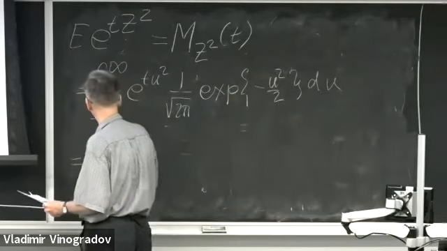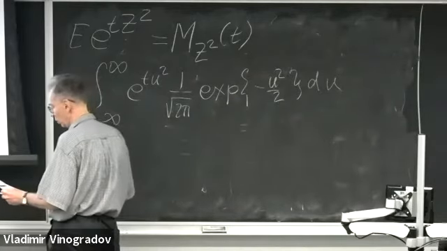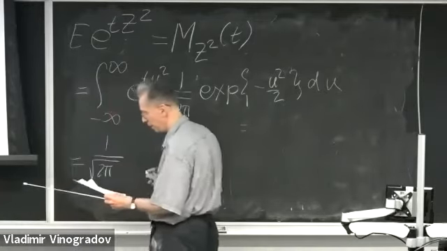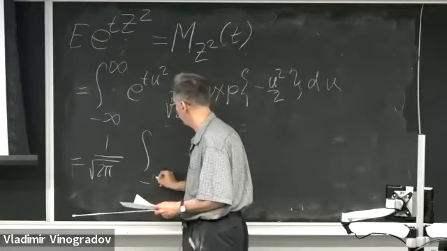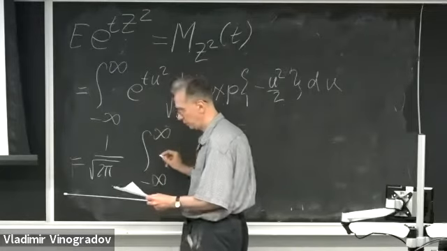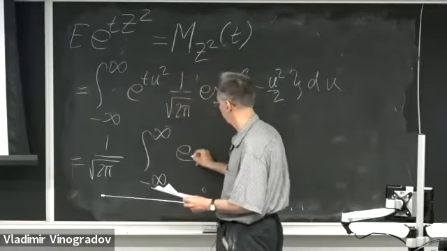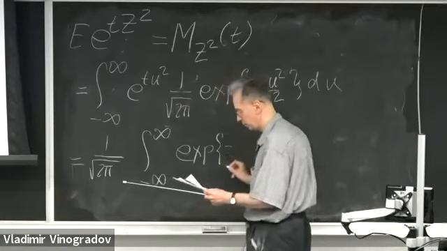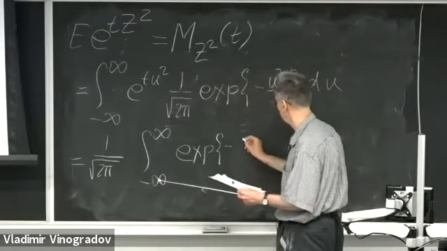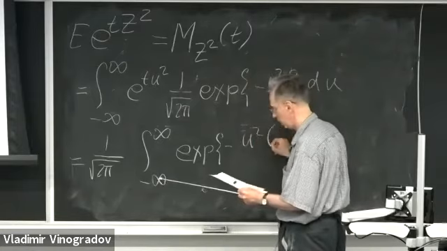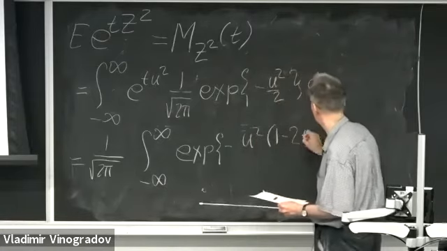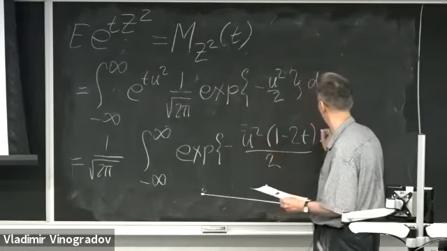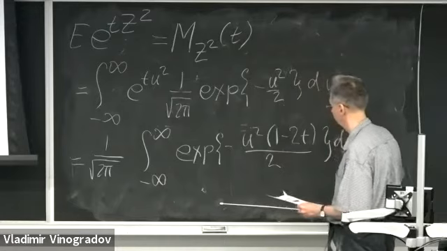So I take out 1 over the root of 2 pi, and then it will be the integral from negative to positive infinity of the exponent of negative u squared times 1 minus 2t over 2 du.